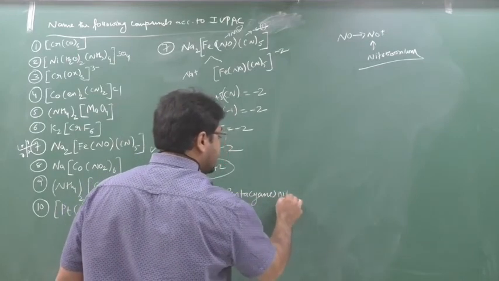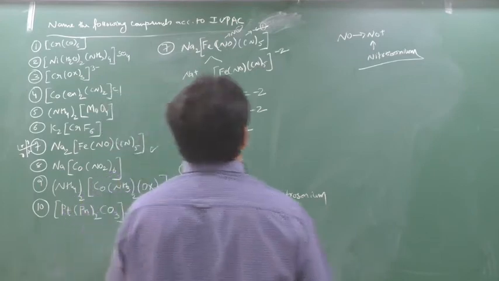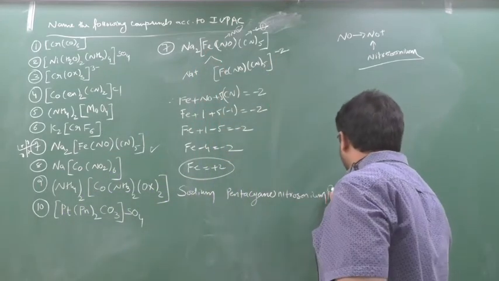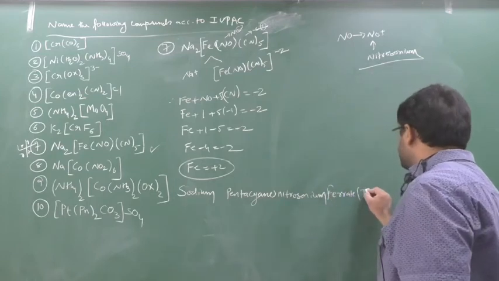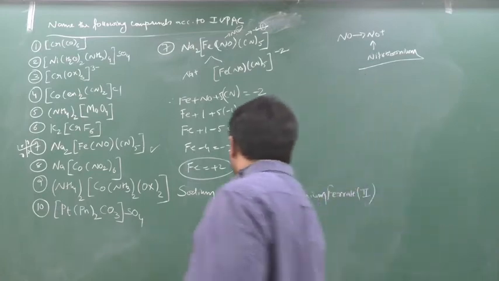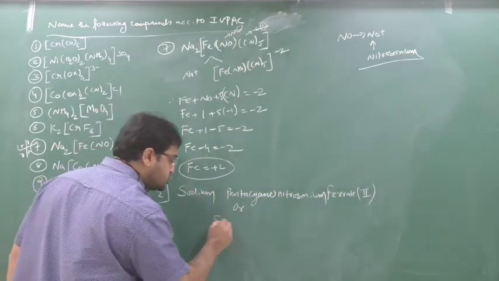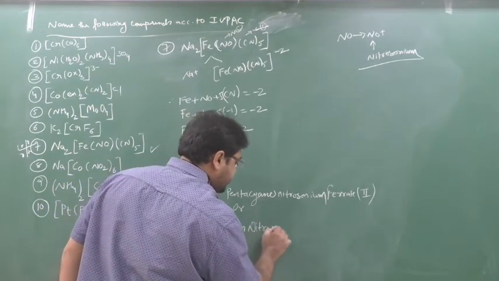So pentacyanonitrosonium. Now this is iron, in an anionic state, so I have to say ferrate. Don't say ironate. Say ferrate(II). And this is a chemical reagent used in the laboratory known as sodium nitroprusside.